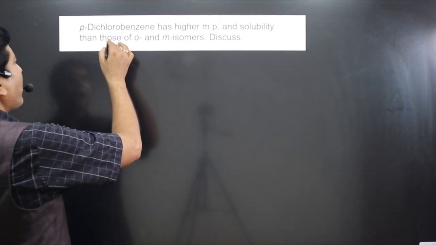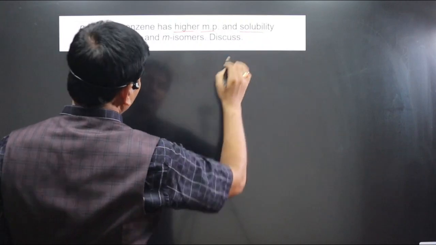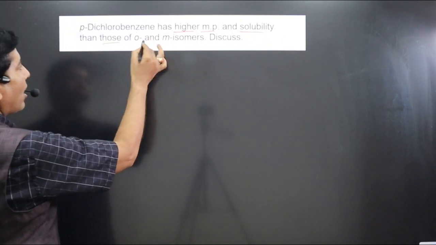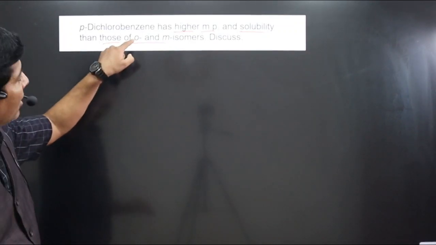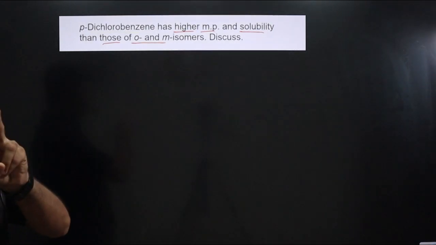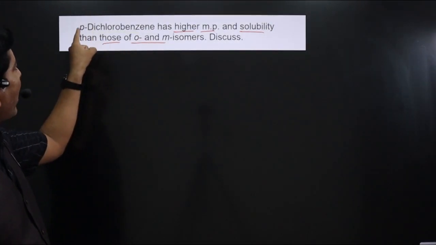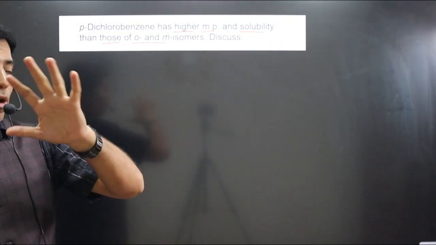The question says para-dichlorobenzene has higher melting point and solubility than those of ortho and meta-isomers. Ortho and meta-isomers means ortho-dichlorobenzene and meta-dichlorobenzene. There are 2 points which we have to explain: why para-dichlorobenzene has higher melting point, and second, why it has higher solubility.